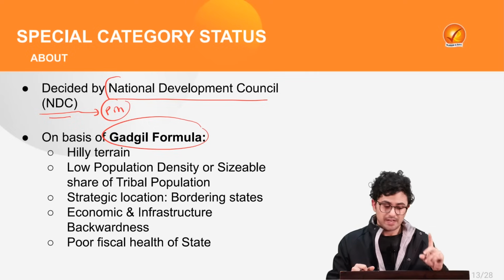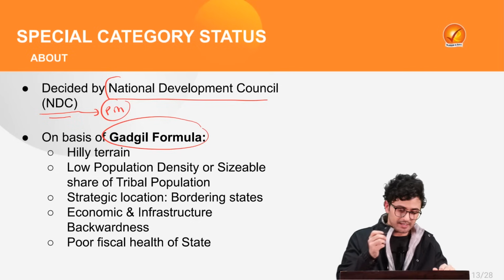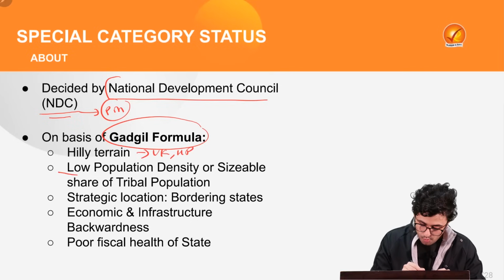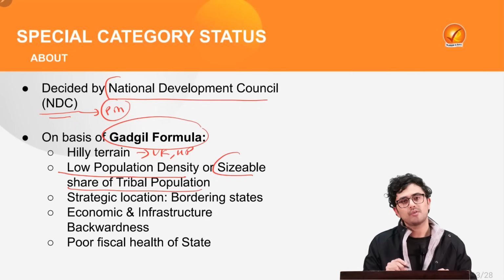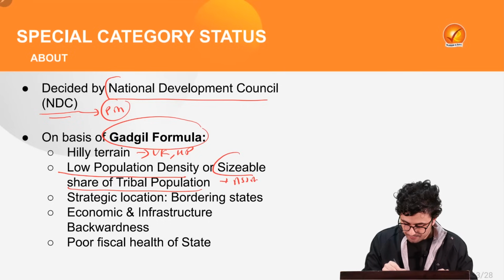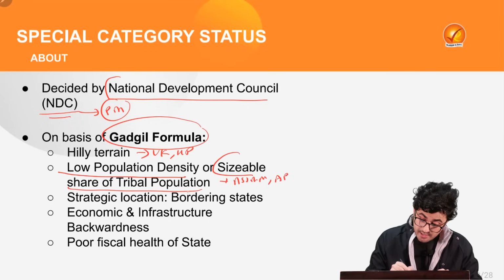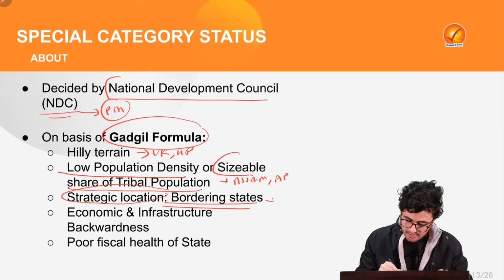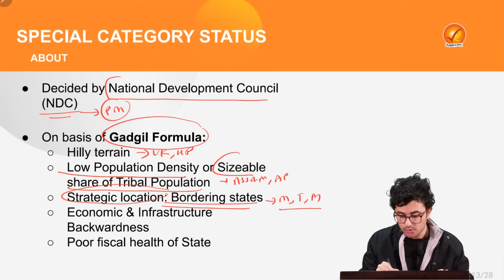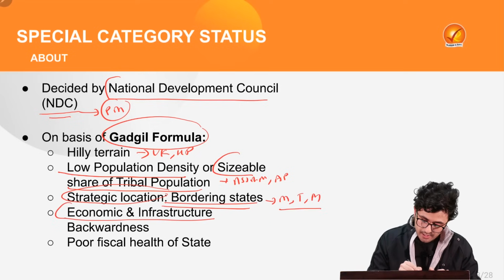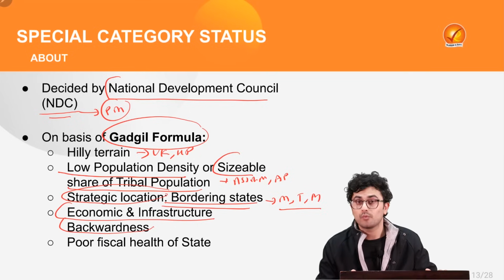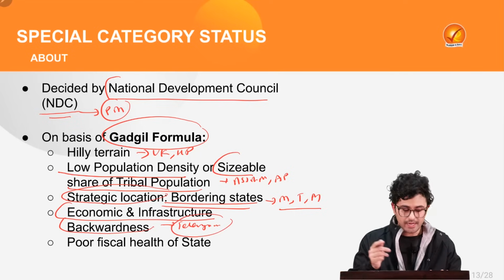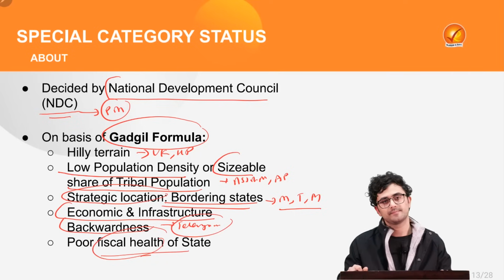What are the impediments? Now keep the map which we have discussed in mind and let's see this. Hilly terrain regions such as Uttarakhand and Himachal Pradesh, low population density or sizable share of tribal population such as Assam, Arunachal Pradesh. Also, if such states fall on a strategic location or they are bordering states such as Meghalaya, Tripura, Mizoram. Also, if these states lack in economic and infrastructure backwardness such as Telangana. Or if the state is facing poor fiscal health.